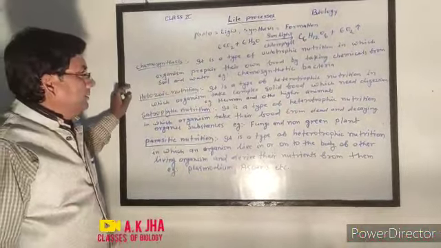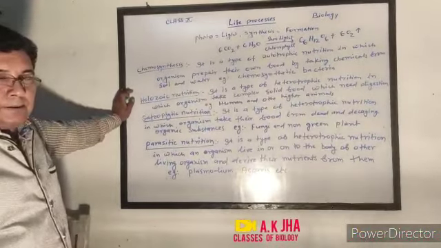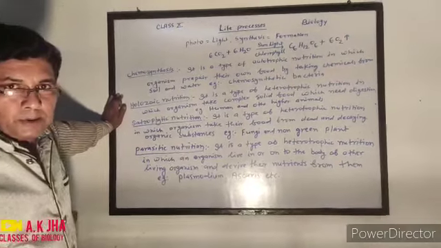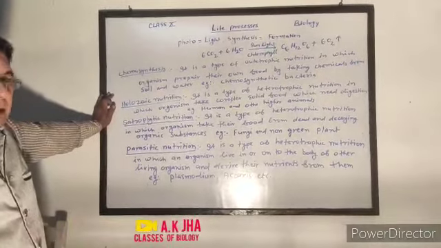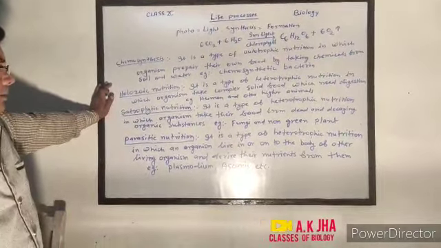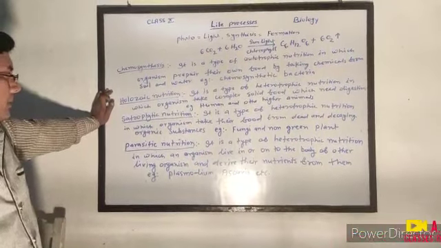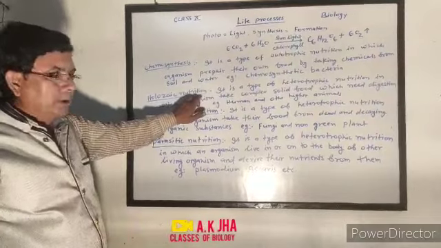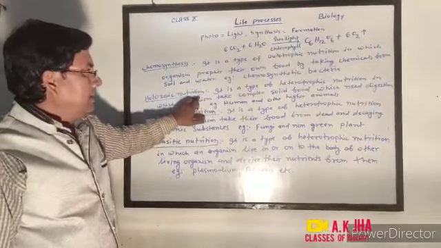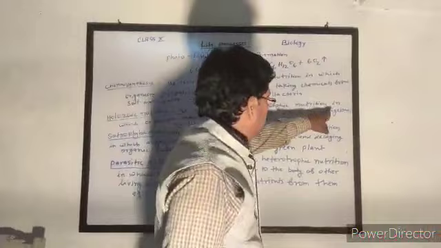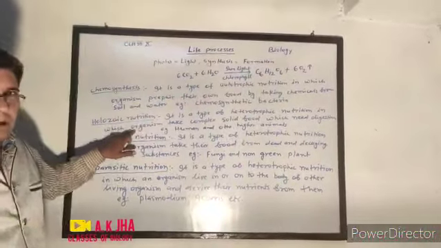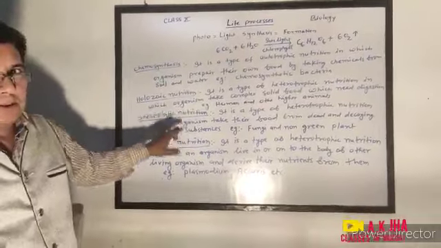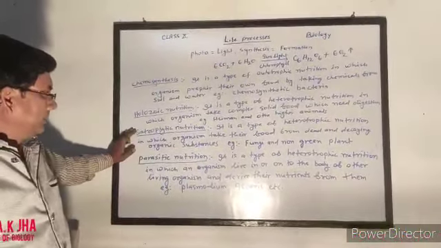And next is heterotrophic nutrition, in which organisms take their food from other sources. They cannot synthesize their own food. So heterotrophic nutrition is of three types. First type is holozoic nutrition, in which organisms take complex solid food which needs digestion.